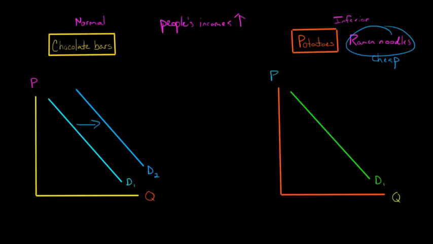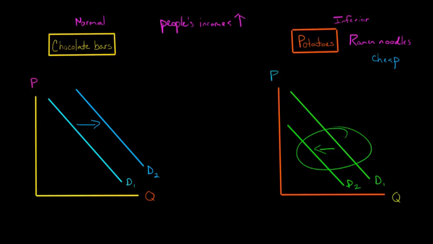When people's incomes increase, they say, I'm tired of buying ramen noodles, I've had enough of that. I want to buy some chocolate bars, or some steak. They want something that tastes better. They don't want the ramen noodles anymore just because it's cheap, because now their income has increased. So their demand is going to decrease for these ramen noodles or potatoes or whatever this inexpensive item is. We'll say D2.